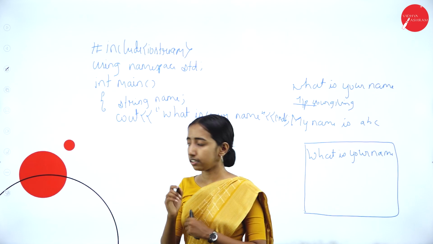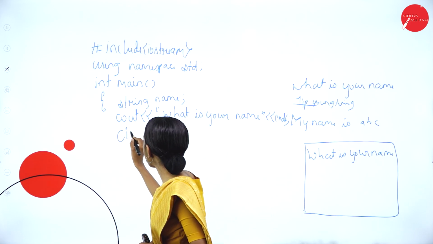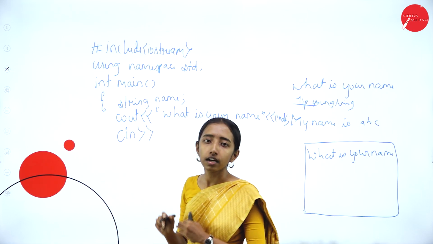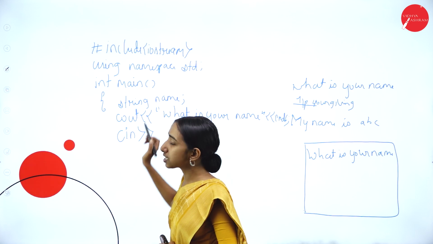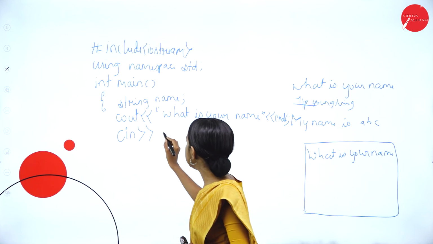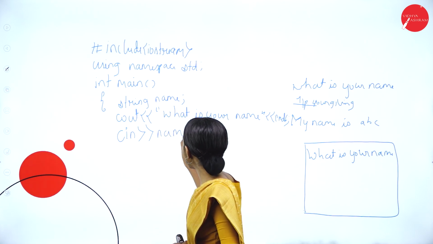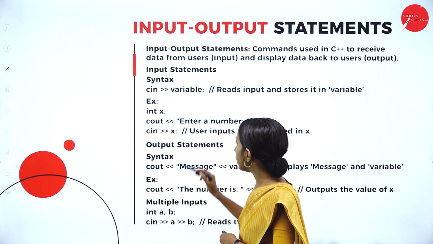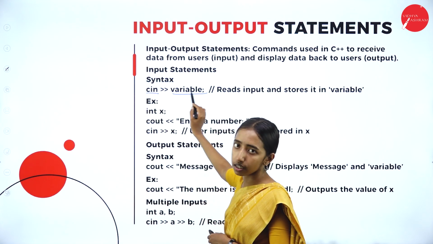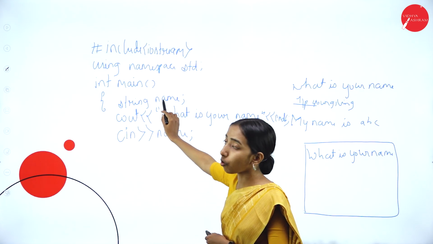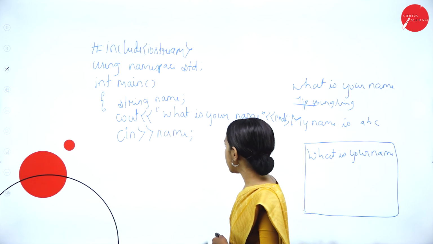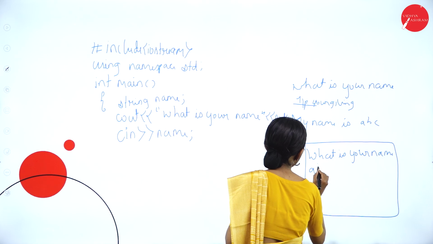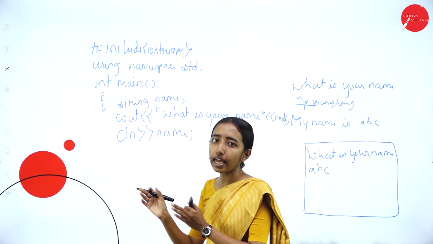So next, cin. I am using cin, the input operator, and the variable I have taken is name. Here you can see cin and the variable name. Now cin has been written, so here I can enter A, B, C. So I have entered A, B, C.